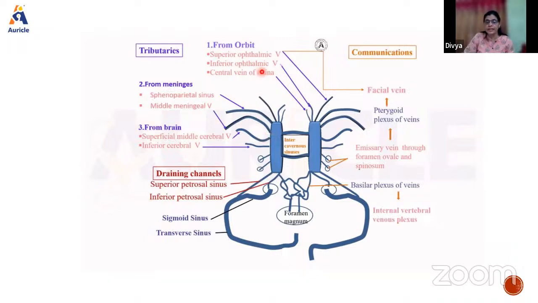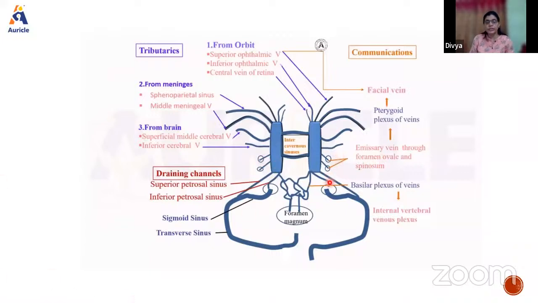So this cavernous sinus drains from the orbit through the superior ophthalmic vein, inferior ophthalmic vein, and the central vein of the retina. From the meninges come the sphenoparietal sinus and middle meningeal vein, which drain into the cavernous sinus. And from the brain, we have the superficial middle cerebral vein and inferior cerebral vein. Those will be the tributaries.